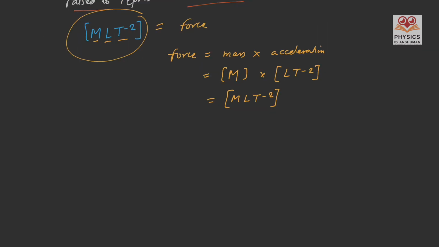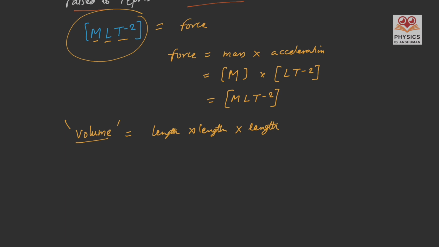Let's take another example. Suppose volume is our physical quantity. So what is volume? Length multiplied by length and then again multiplied by length. So if we multiply the physical quantity length 3 times, we get a physical quantity, that is volume.